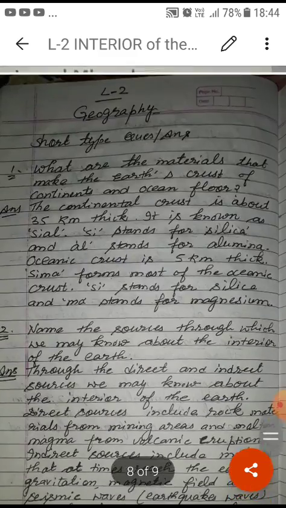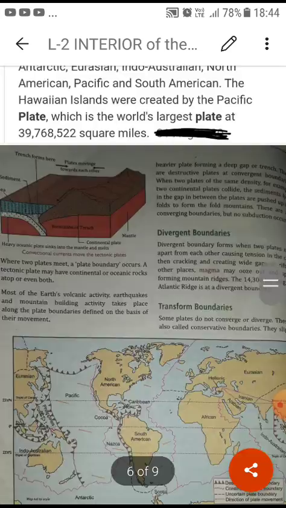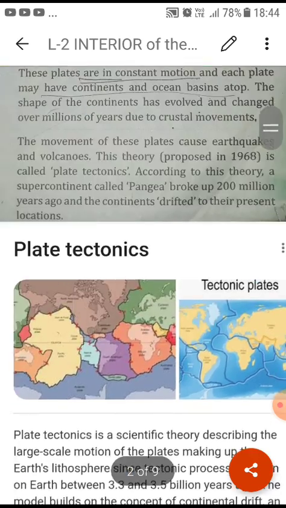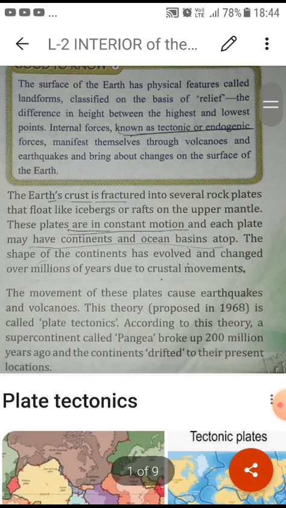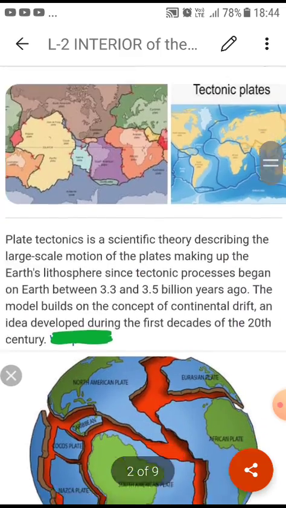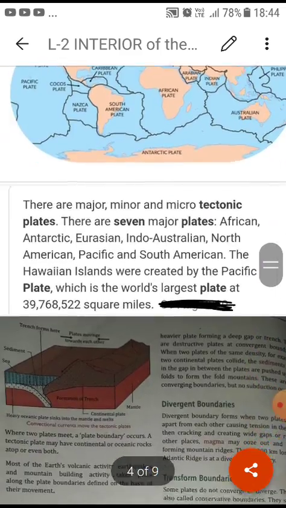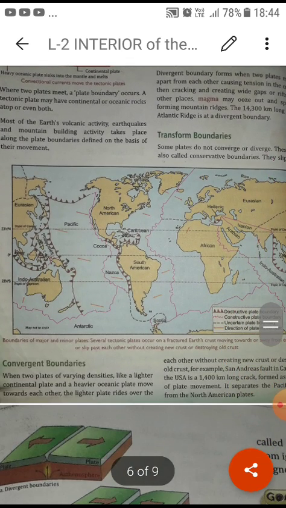So students, in this way, whatever I have explained to you today, only 3 short answers you have to write today. Afterwards I will tell you. So once again, you can review the meaning of tectonic plates, how they form, the theory of Pangea, the different kinds of tectonic plates, the major tectonic plates, the different kinds of boundaries which form, and the different kinds of activities they cause.